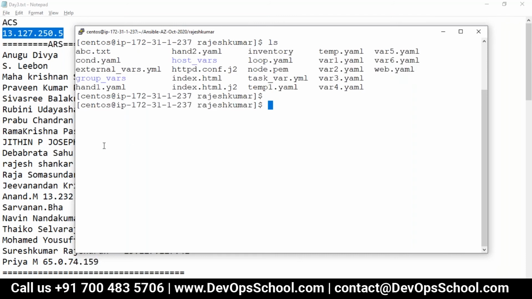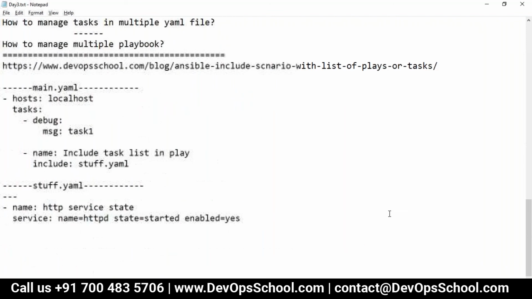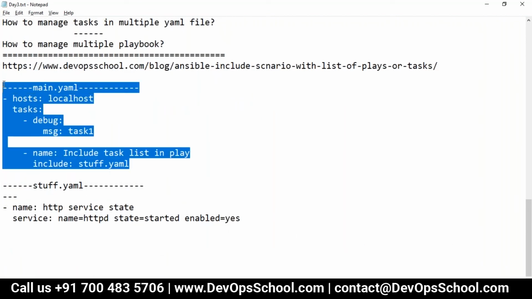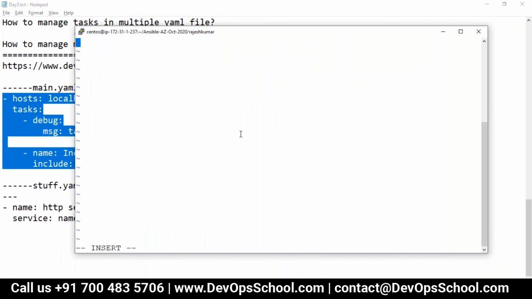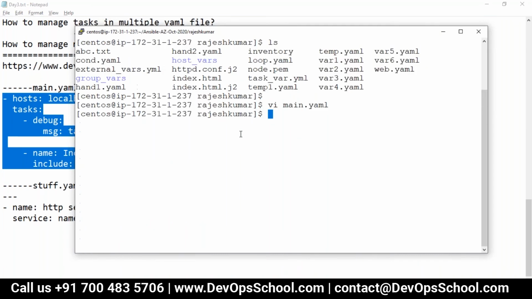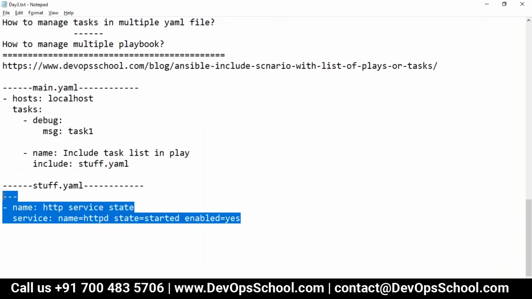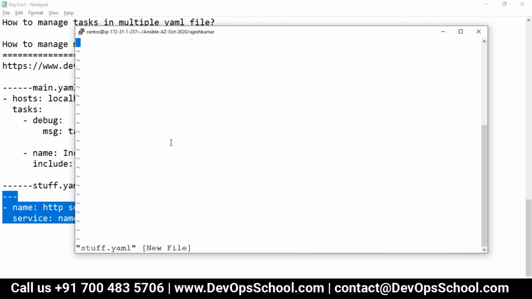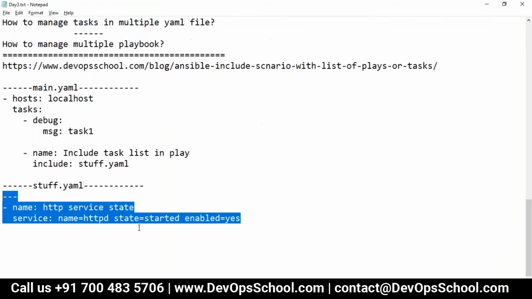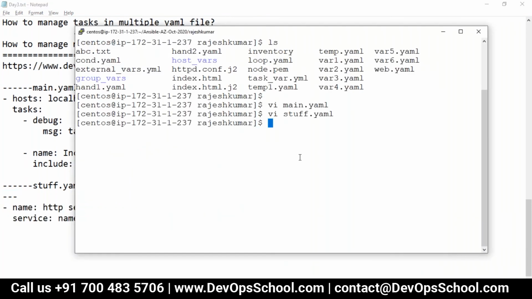So here what I'm going to do is create main.yaml, vi main.yaml, and here stuff.yaml, vi stuff.yaml. I'm putting the local host. It will just check whether the services started or not. It's already started, I guess.